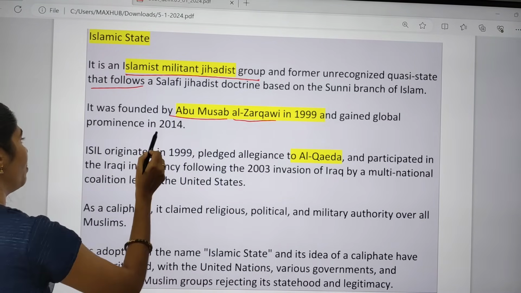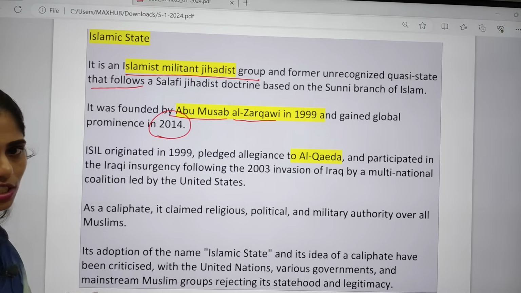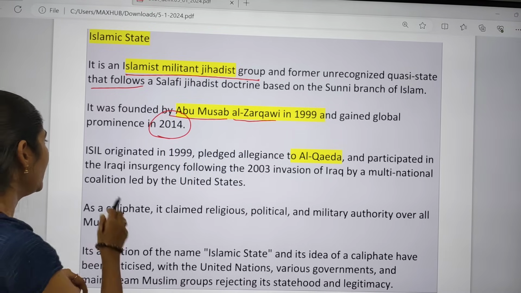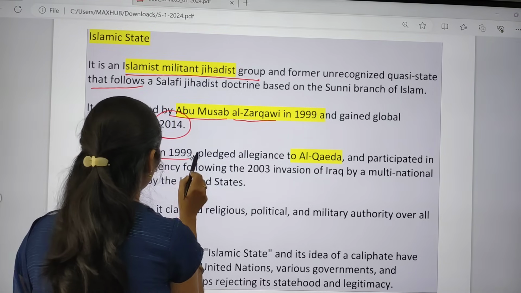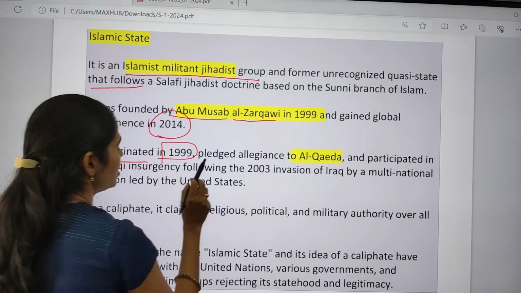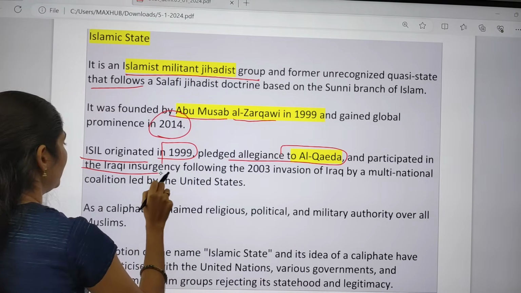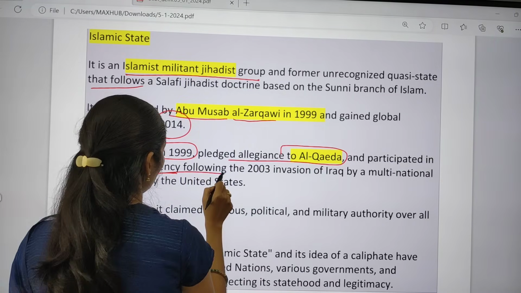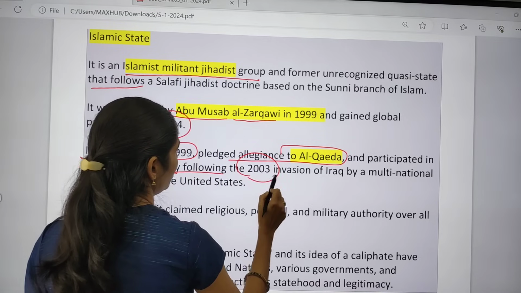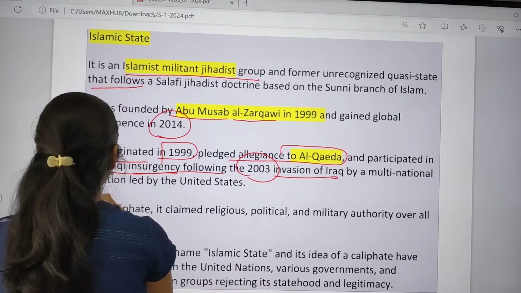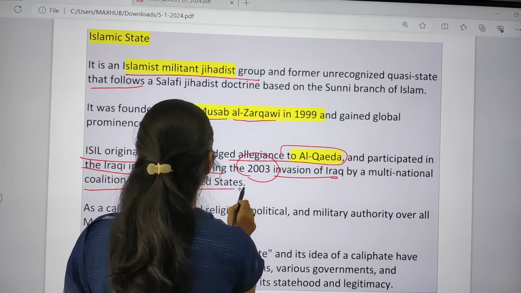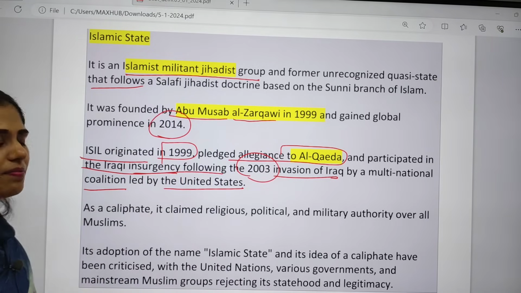gained global prominence in 2014. So ISIL originated in 1999, pledged allegiance to Al-Qaeda and participated in the Iraqi insurgency following the 2003 invasion of Iraq by a multinational coalition led by the US.